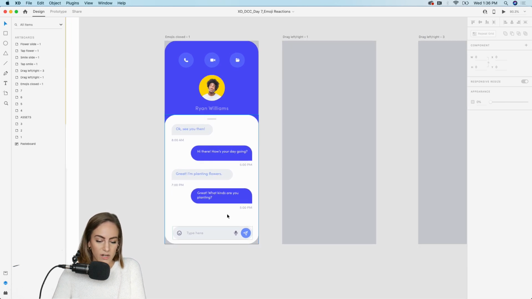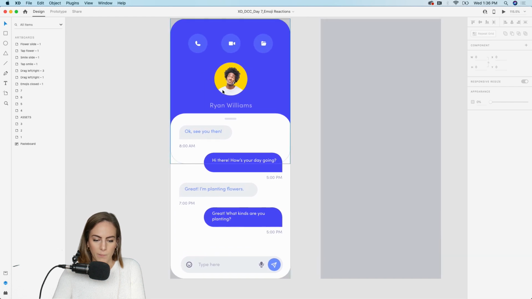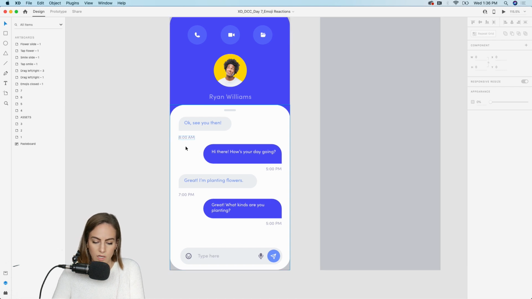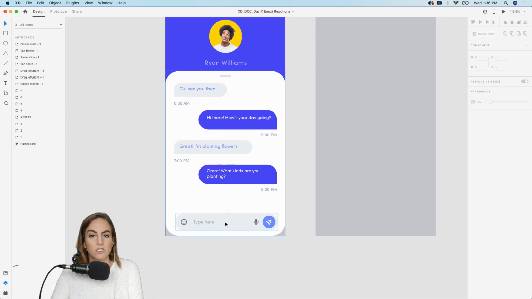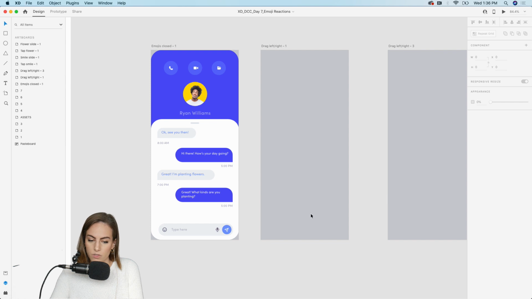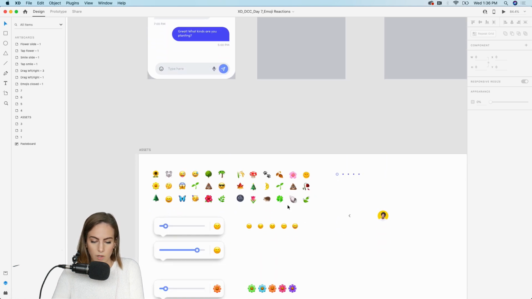Okay. So I already have the, not the homepage, but the main messaging artboard already designed. So, you know, just an area for some more details like calling, FaceTiming, or sending an image or something. And then we have the profile picture, and below that, of course, all of the chat. So show who you're chatting to in a different color, maybe the inverse color, what time the chat was sent. And then below that, of course, we need the area to start typing and a little emoji area. So I have a few artboards already set up and just some components down here.